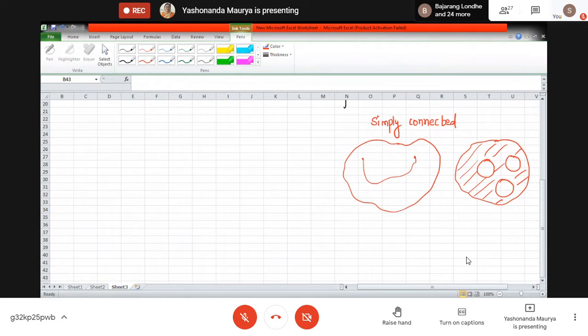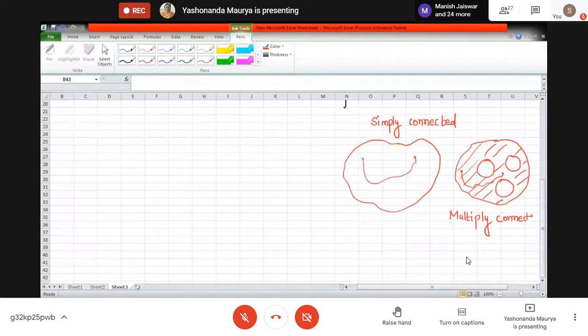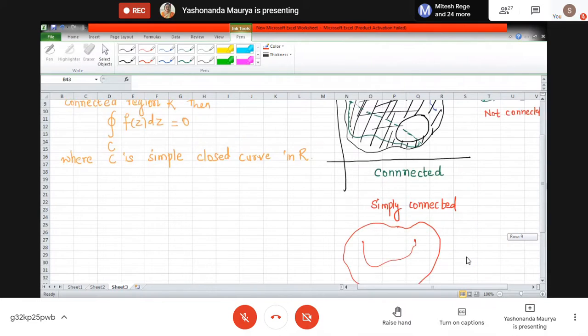Okay, so in this region, whenever I take any 2 points, I can still find a path. We can find at least one path which would be lying in the region. Okay, so this is still connected, but then it has got holes. So this is called as multiply connected. Okay, now this theorem that we have written, it is describing which sort of region.